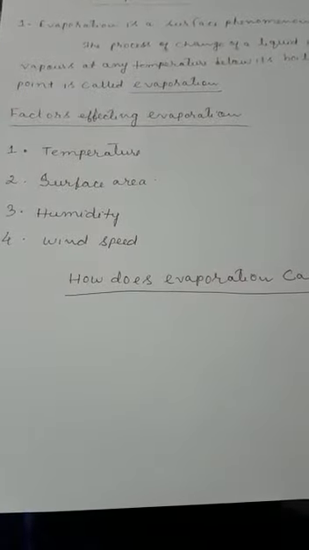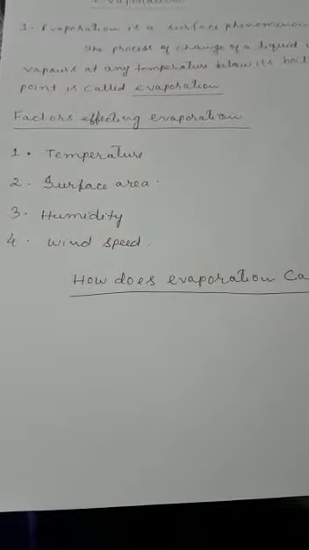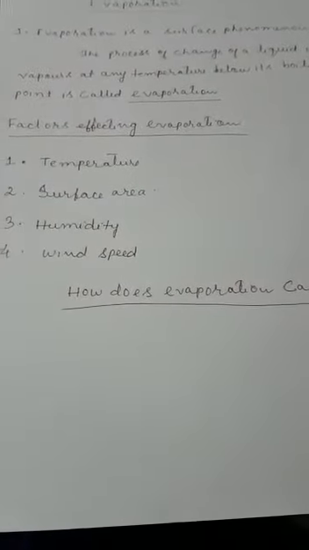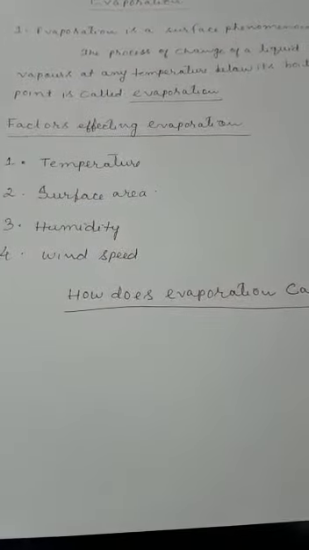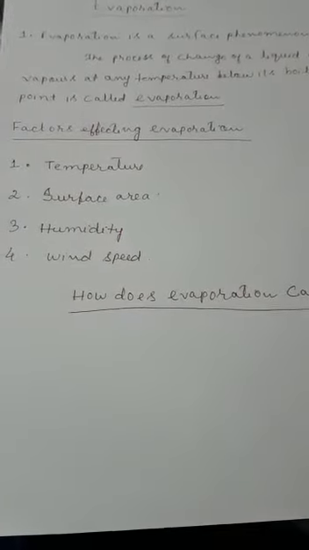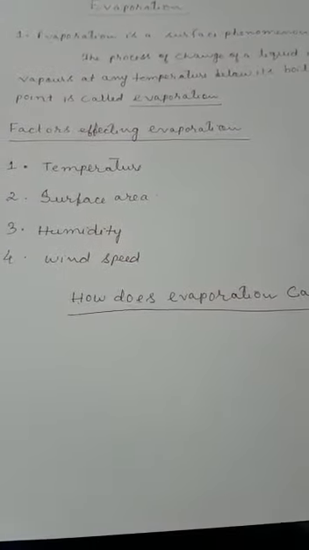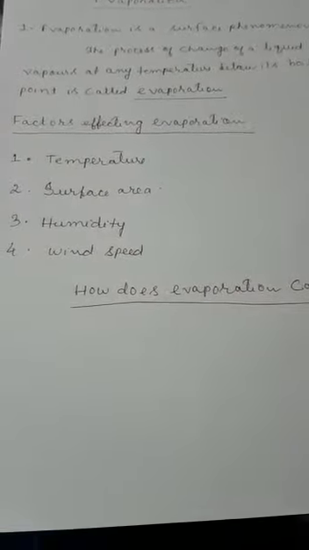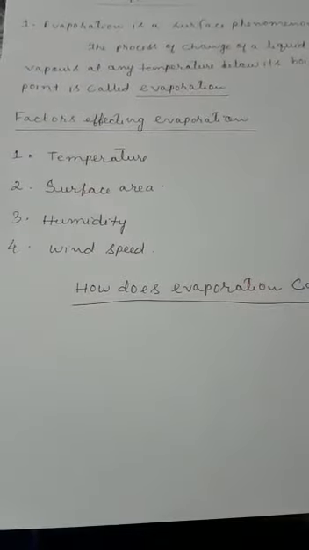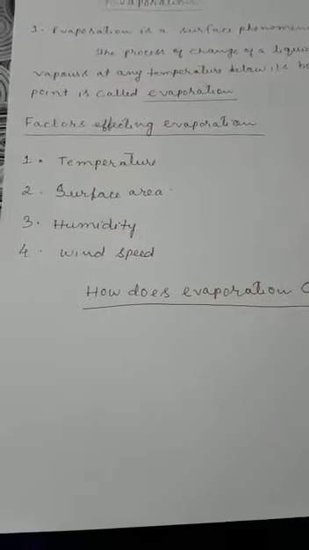So increase in surface area increases evaporation. Humidity is the amount of water vapor present in the atmosphere. If the amount of water vapor is already more in the atmosphere, it cannot hold too much water, so what will happen? Evaporation will decrease. And if wind speed increases, automatically evaporation will increase because the kinetic energy of the liquid water will increase and it will blow away easily. Am I clear?